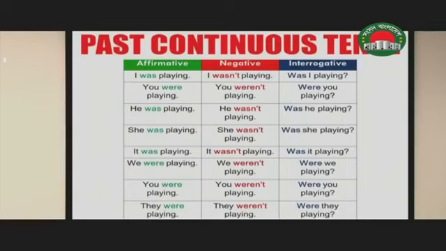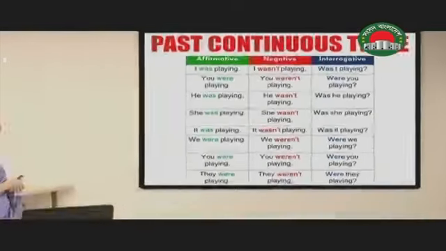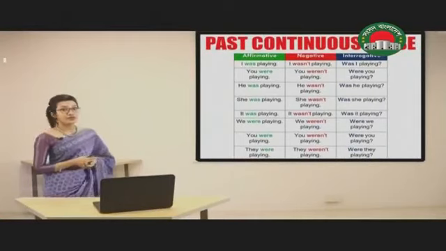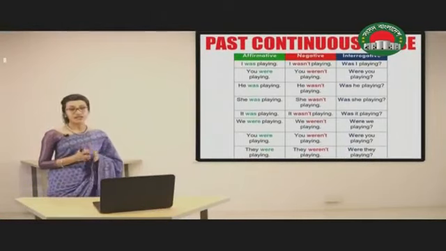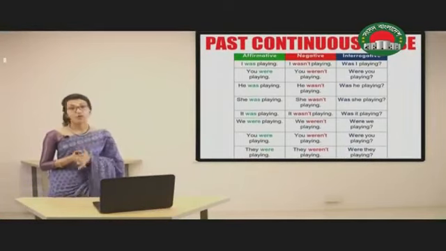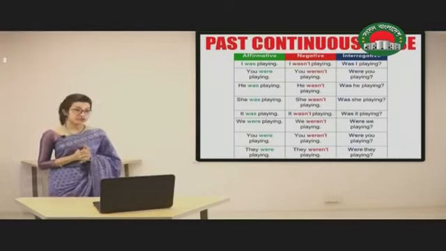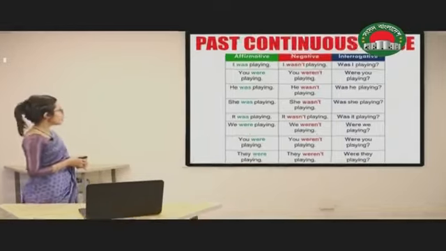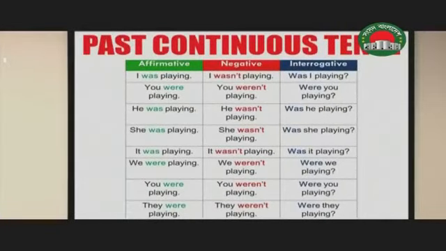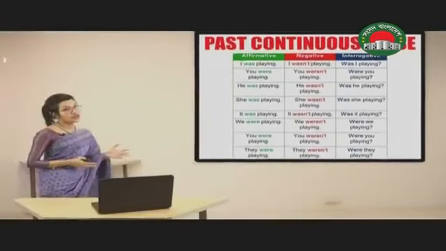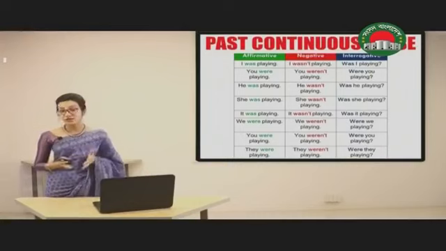The second example, you were playing. Here, why we have used were? Because we know that we always takes were as the verb or are as the verb. It always takes plural verb. The third one, he was playing, she was playing, it was playing, we were playing, you were playing and they were playing. In all these cases, what we can see in common?